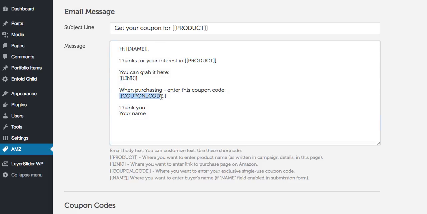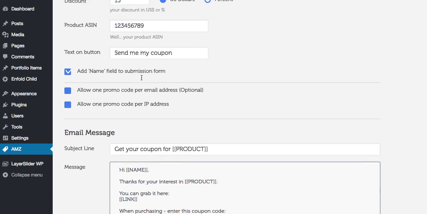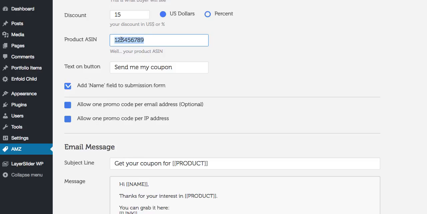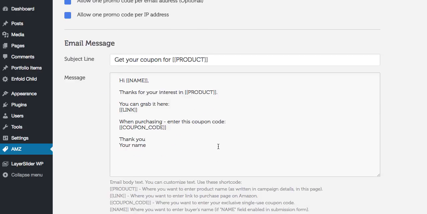and the coupon code. This link shortcode will be replaced by a link to our product page based on our product ASIN number. This will go to the Amazon.com marketplace.